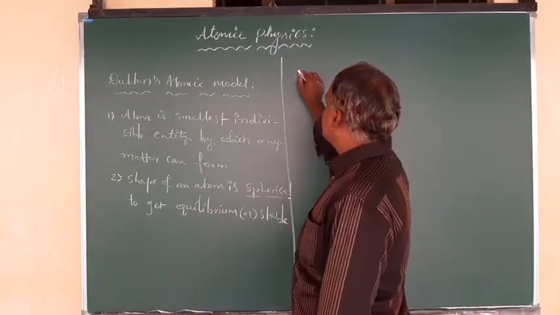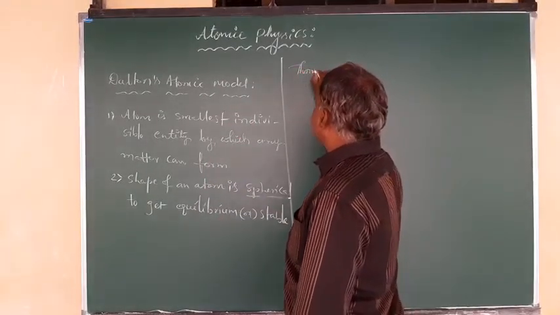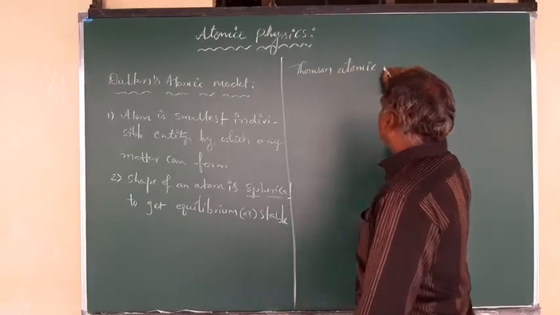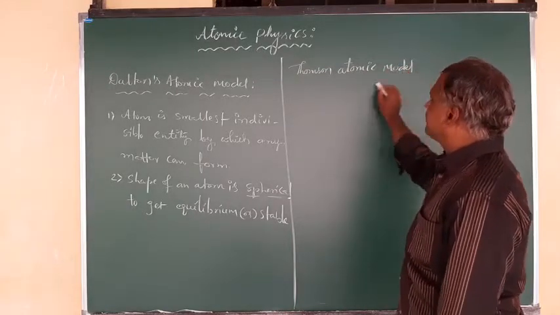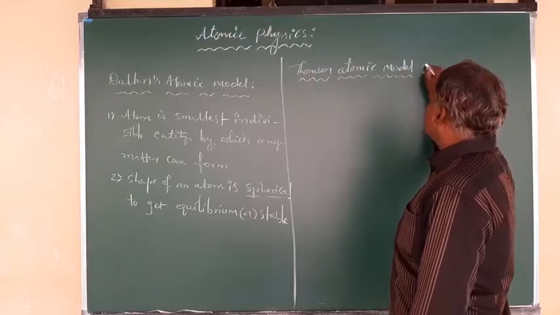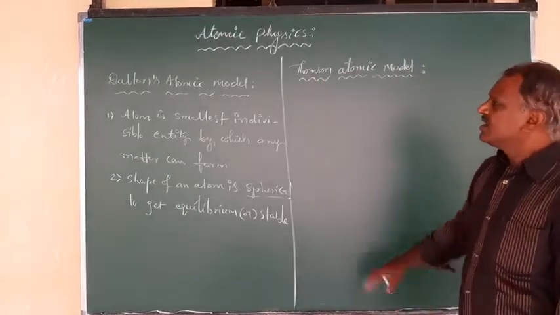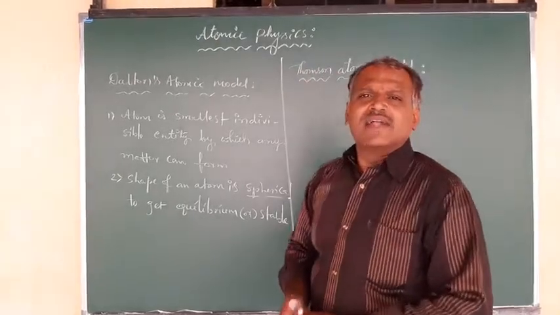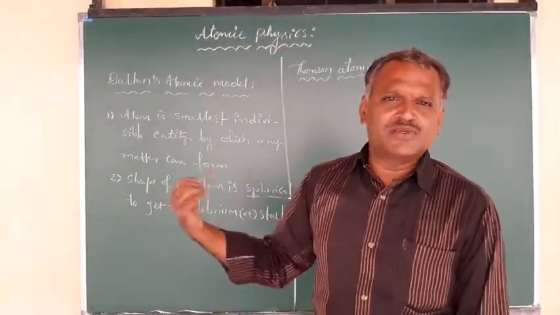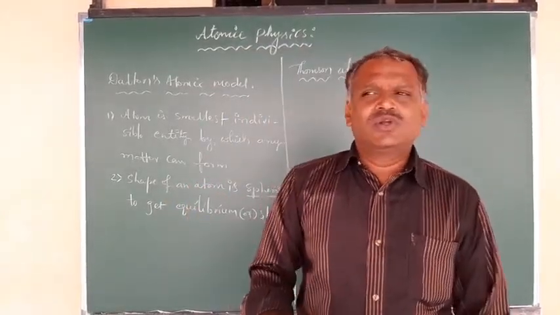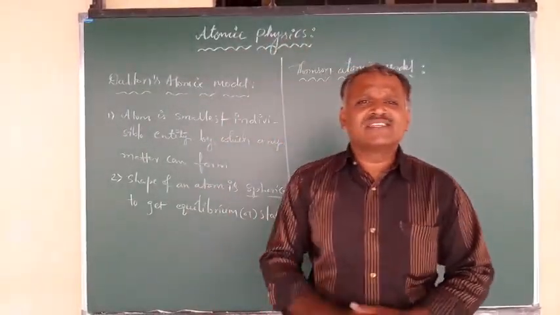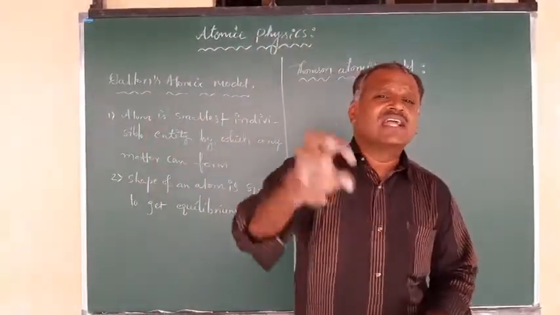Another one is the Thomson atomic model. In this model, the total atom is a spherical shape, as given here also, and the atom is electrically neutral, having both positively charged and negatively charged parts.